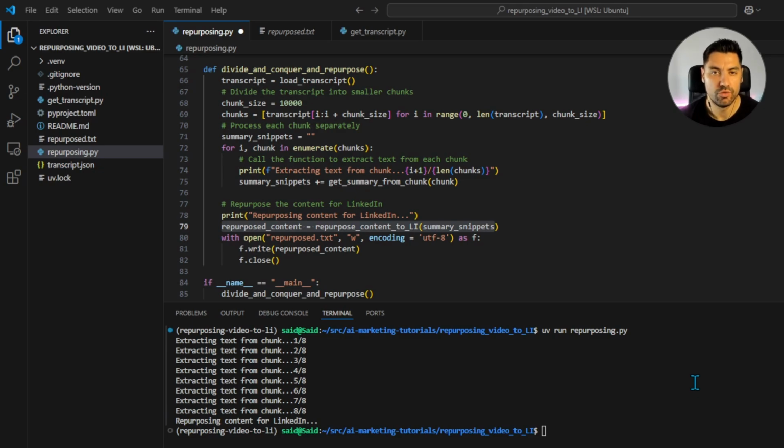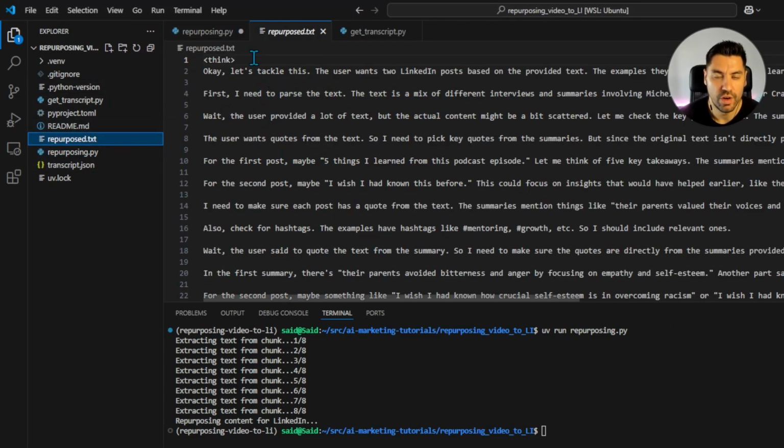A few moments later, and boom, it's ready. So we're going to have a look at what we have over here. First thing to notice is that, as I mentioned before, the Qwen 3 model is a chain of thought model. What that means is that you will always see these think tags at the beginning, in which it follows along all of the information that I've given it.